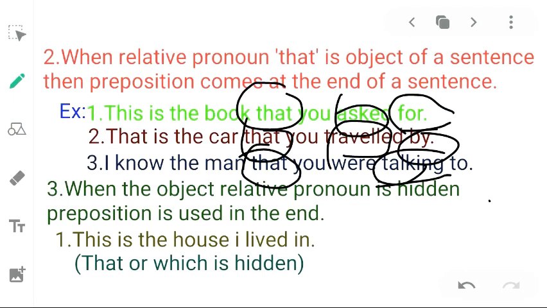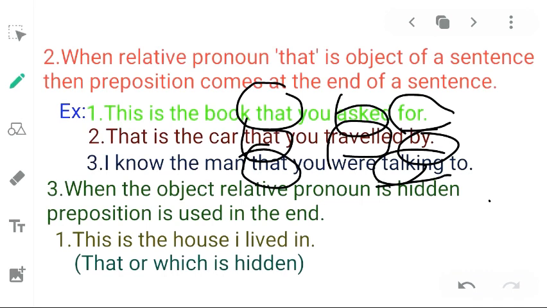So it works as object and the preposition has been used at the end of the sentence. Let me take one example to explain: I eat a mango. Mango is the receiver of action of the subject. In the same way, in the examples, asked for, travelled by, talking to refer to the relative pronoun that which is working as object. Let us see the third rule.